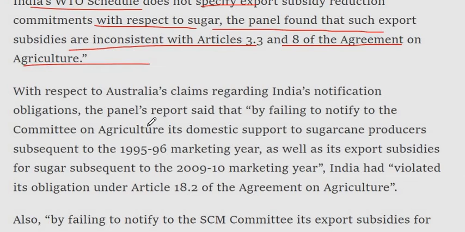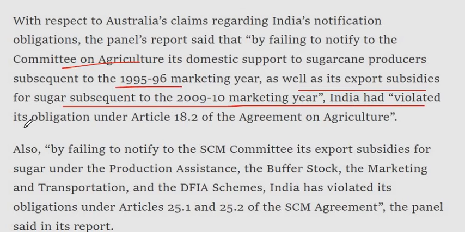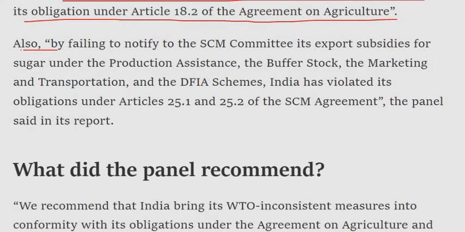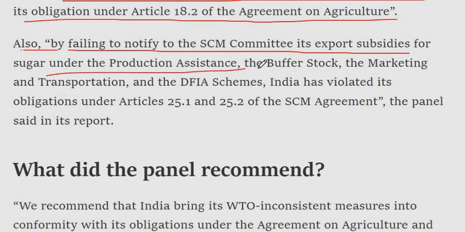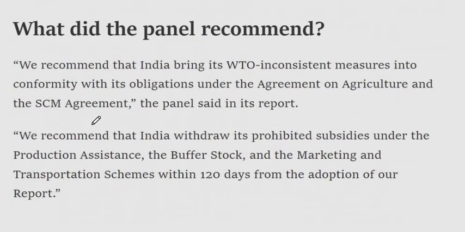With respect to Australia's claims regarding India's notification obligations, the panel's report said that by failing to notify to the Committee on Agriculture its domestic support to sugarcane producers subsequent to the 1995-96 marketing year, as well as its export subsidies for sugar subsequent to the 2009-10 marketing year, India had violated its obligation under Article 18.2 of the Agreement on Agriculture. Also, by failing to notify to the SCM Committee its export subsidies for sugar under the Production Assistance, the Buffer Stock, the Marketing and Transportation, and the DFIA schemes, India has violated its obligations under Articles 25.1 and 25.2 of the SCM Agreement, the panel said in its report.